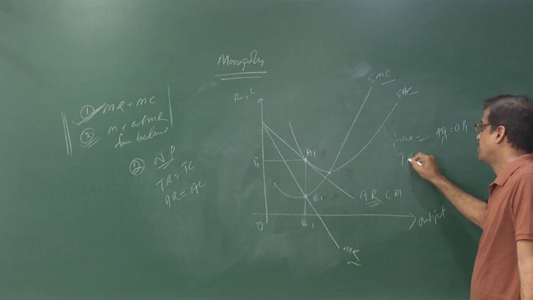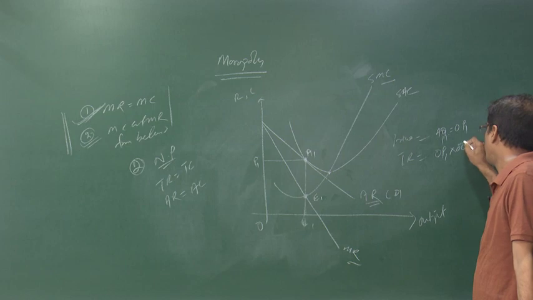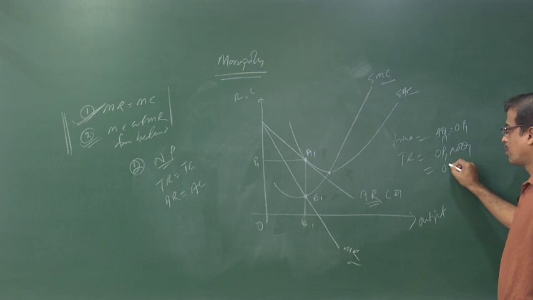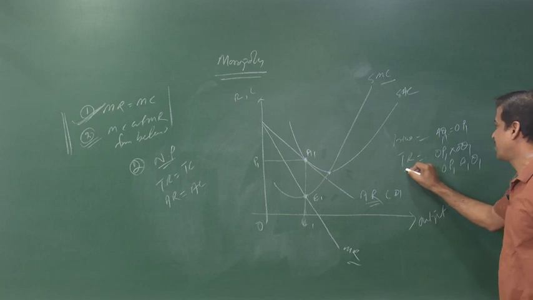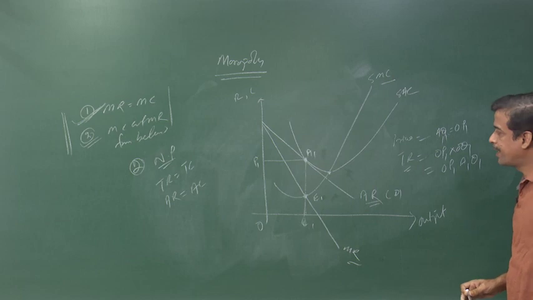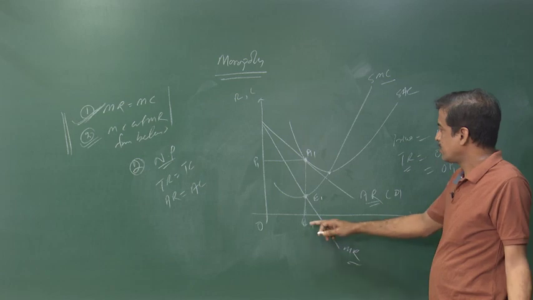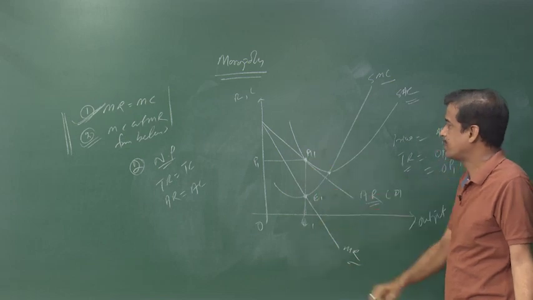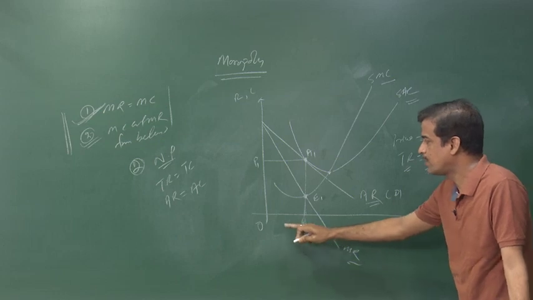But what is the total revenue? OP1 into OQ1. So, the total revenue becomes OP1A1Q1. This is how to find the total revenue. Now, to find the cost, from the point of equilibrium when we extend it, it also meets the average cost at the same point. That means the cost is also the same, A1Q1 or OP1.